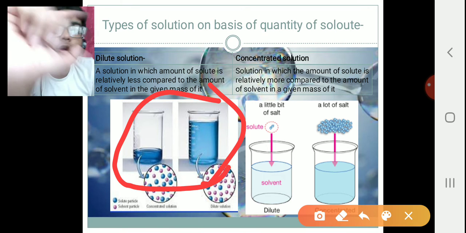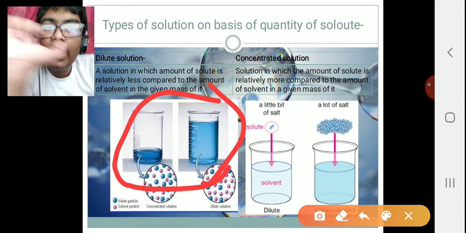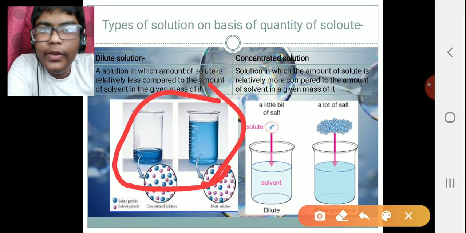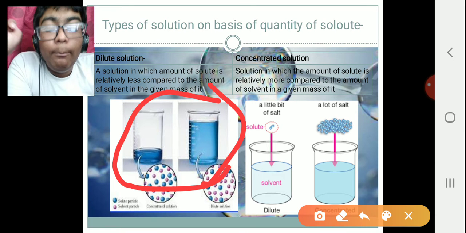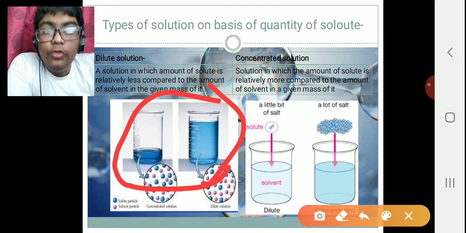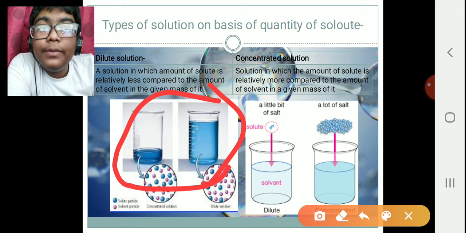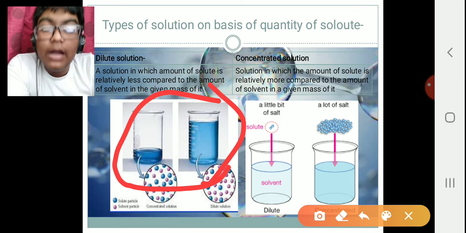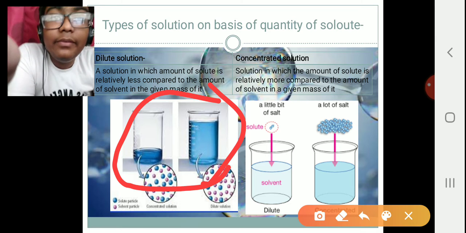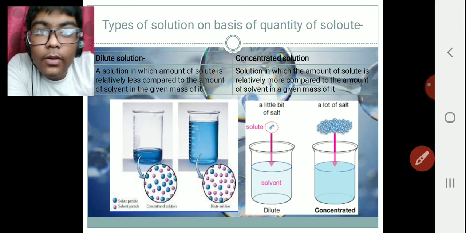Okay, you take water, you add very little bit of salt in it and just taste it. You will not feel much change in that. Then you take very little water, but lots of salt. You will see, oh my god, this is very salty. Why is that? Because concentration is increased. Dilute solution is where the solute is relatively less, while concentrated one is where the solute is more.